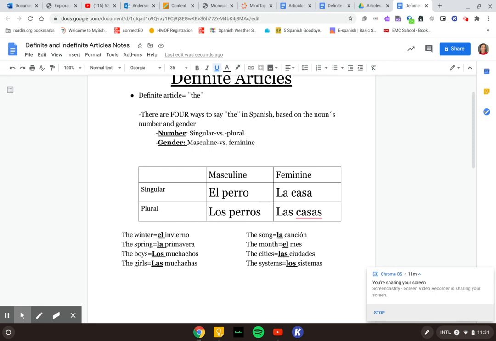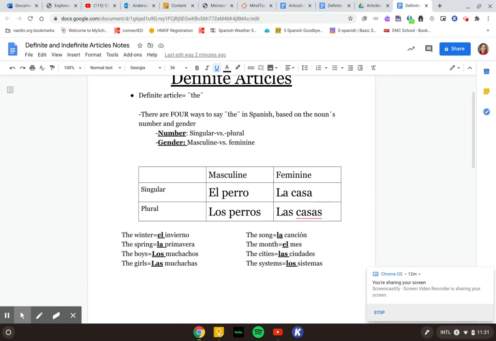Los muchachos, the boys. How would we say the boy, just one? Remember, los is the plural form, but the singular is going to be the el. So we want to change it to the boy. The cities, las ciudades. If we wanted to say the city, just one, what would we change las ciudades to? Las muchachas, the girls. Let's make that phrase singular, I apologize. So las muchachas, we want to say the girl instead.